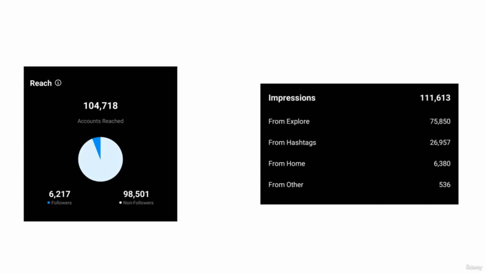Now let's take a look at the impressions metrics, and under the impressions you can see from explore, from hashtags, from home, from other. I'll be focusing on from hashtags. You can see that around 26,957 people came to see this post from hashtags. So how will I use this metric of hashtags?